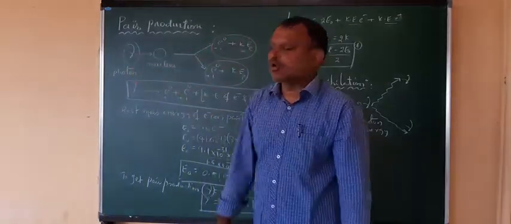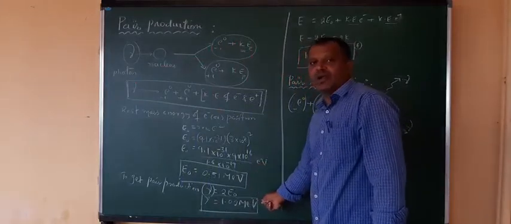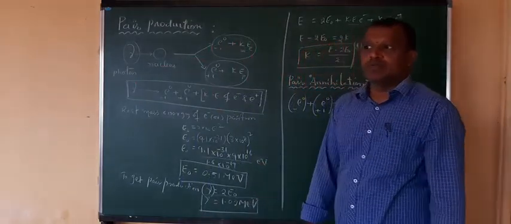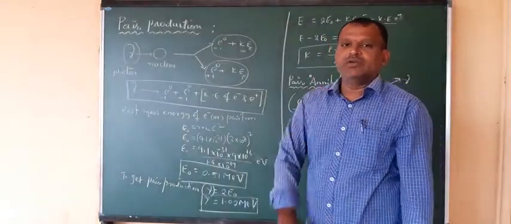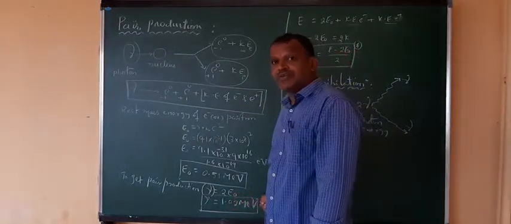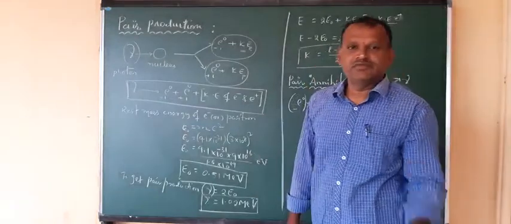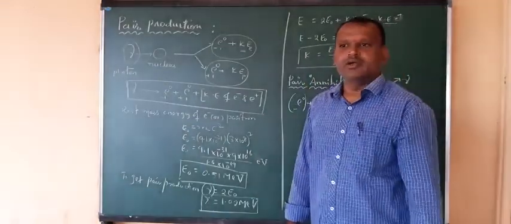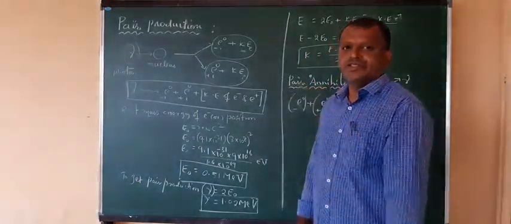The important thing you have to remember is this energy. How much minimum energy is required for a gamma photon to get pair production? Pair production occurs only when the gamma photonic radiation has this much energy or greater. If it is less than this, there is no pair production; you get the Compton effect. That is a very important note. That is asked a number of times in your CET exam, or maybe the NEET exam also.